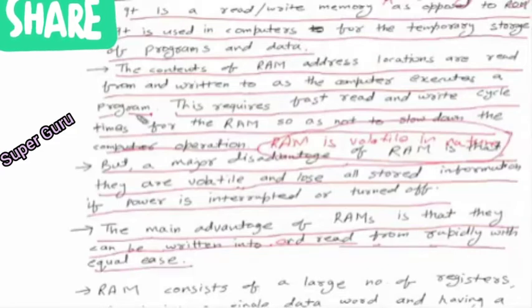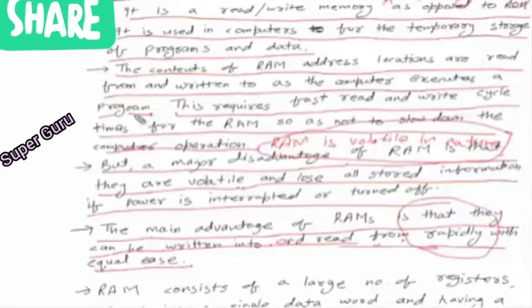Reading and writing operations can both be executed rapidly without any problem. So we have concluded that RAM is faster than ROM, but the disadvantage is RAM is volatile whereas ROM is non-volatile. ROM is used only to read the information, whereas RAM can read and write both.